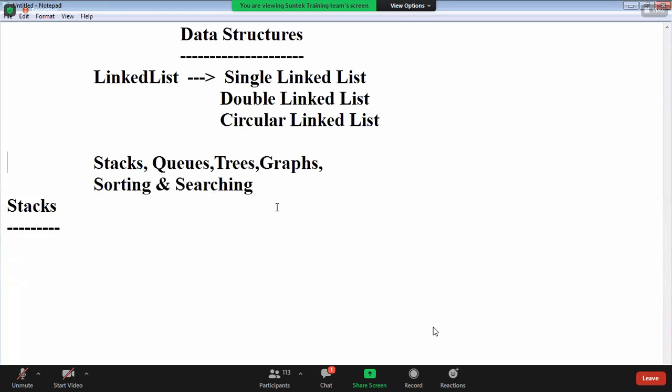Yeah, in linked list we finished many programs, right? Add first, add last, how to delete, everything we discussed, guys.